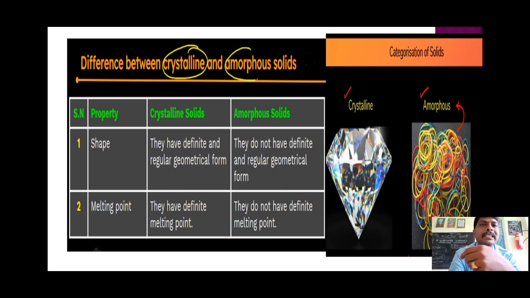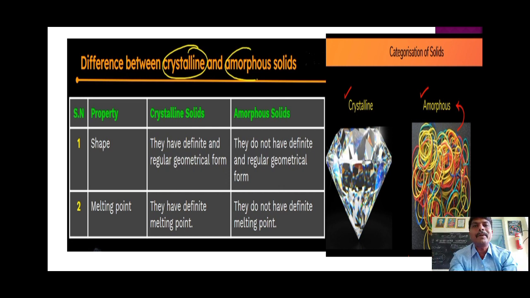What about melting point? Already we discussed crystalline solids. Crystalline solids have a definite melting point, meaning they melt at a particular temperature. Suppose the melting point is 1031.1, it melts at 1031.1 degrees centigrade only.